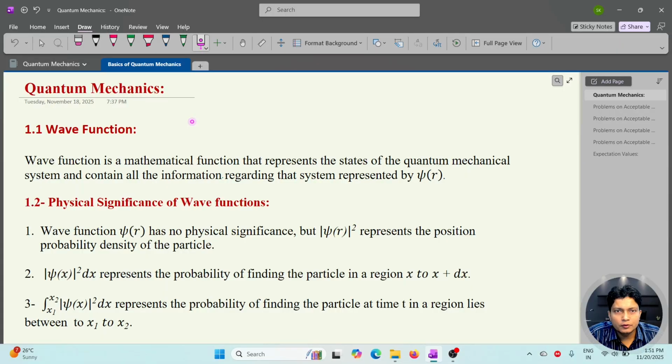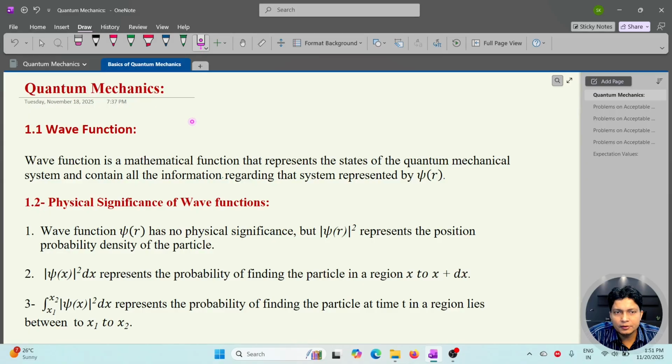As we know, quantum mechanics is the study of dynamics at its fundamental level, and the state of particles, such as position and momentum, is described by the wave function. So measurement in quantum mechanics is a crucial thing. The wave function plays the important role in describing everything about the system. So let's start with the wave function.